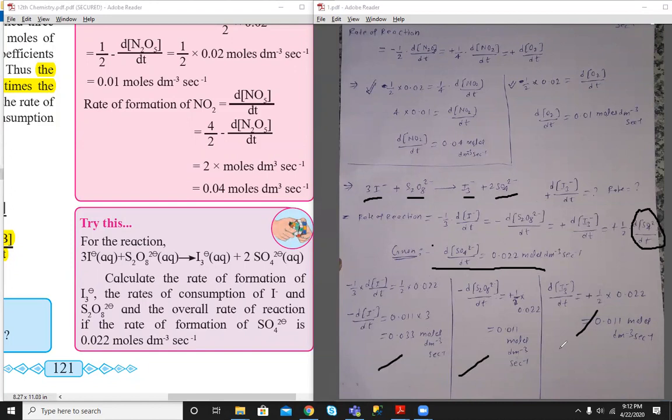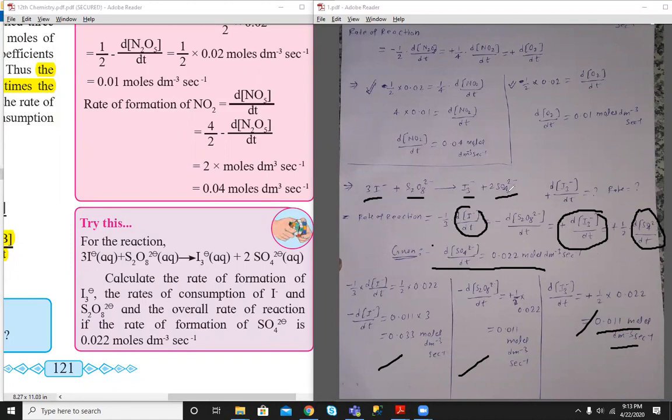So what is the overall rate? The overall rate will be equal to, what is the answer of this? d[I3 minus]/dt is 0.01 moles per dm cubed. So the rate of reaction we can equate to this, and we have the value of d[I minus]/dt, which is 0.033. Put it there and you will get the same answer. So the overall rate is 0.011 moles per dm cubed.